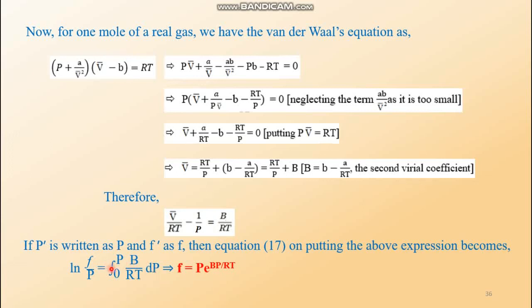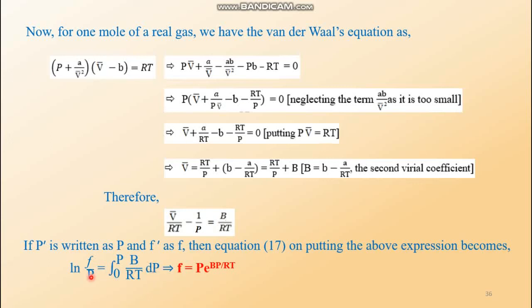On integrating, this part gives the result B into P by RT, and on imposing the limits, P becomes P minus 0, that is P. So it becomes BP by RT. When the logarithm is removed, it goes to the power of the exponential, that means e to the power BP by RT. So F by P equals e to the power BP by RT.